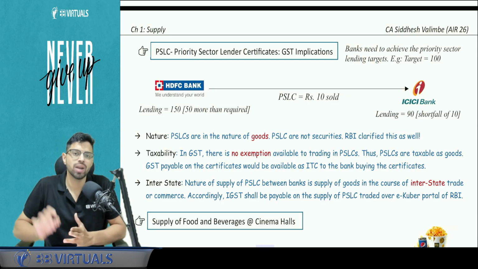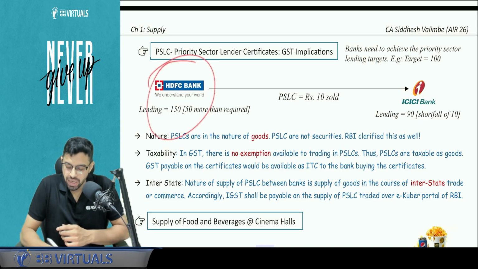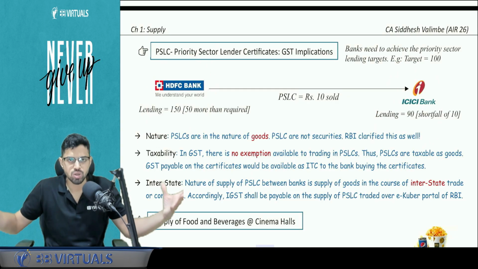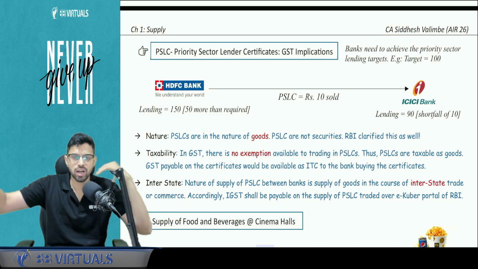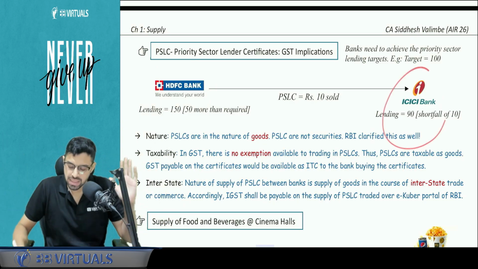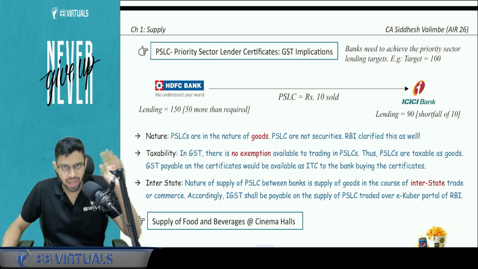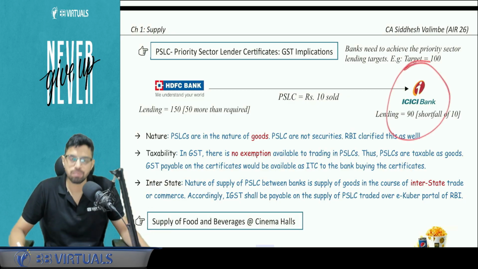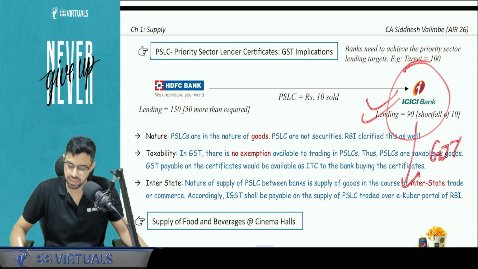And third point to be noted, RCM will apply. Both are registered, it's fine. But because there are a lot of branches of the banks, it will be very difficult to understand who is paying to whom. So IGST will apply, and RCM will apply because this is the person who is getting the benefit. So it is being asked to comply with the GST under RCM.